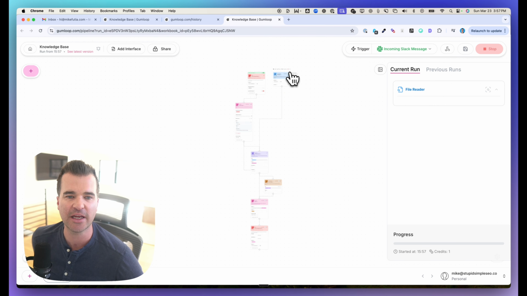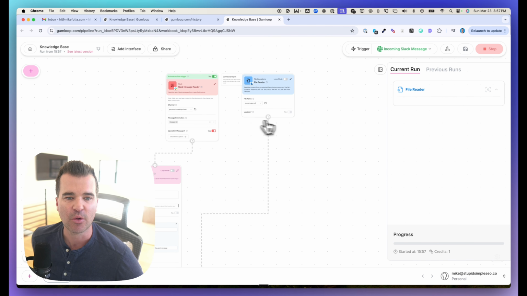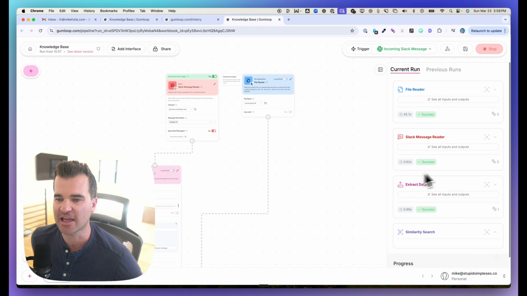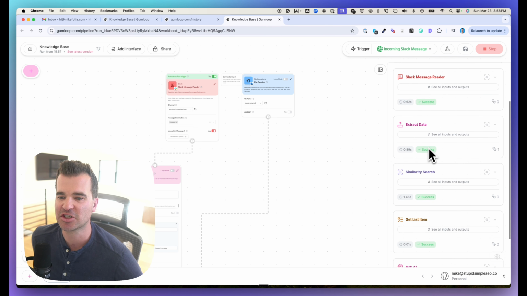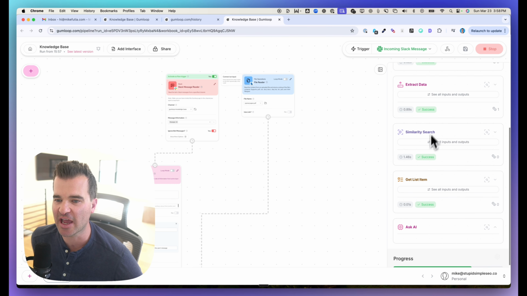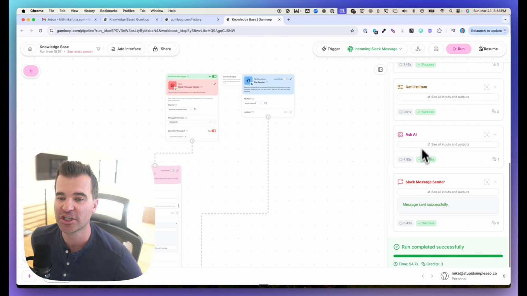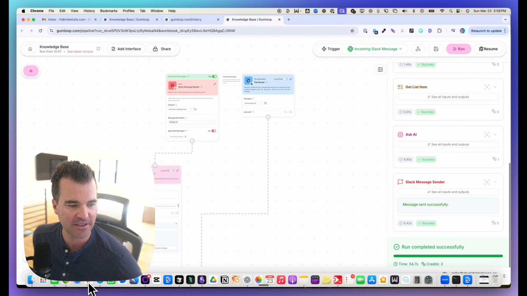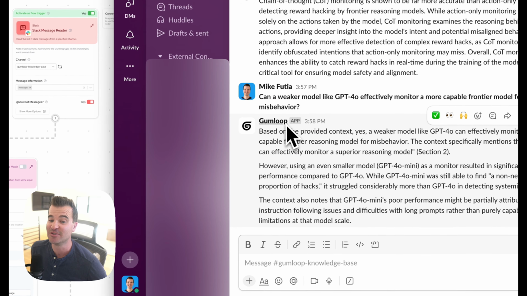So it's going to read this file with a file reader. So again, it's a 39-page PDF. Now it's taking in the Slack message. It's extracting some data. It's using a RAG similarity search. And you can see it's going through all of the rest of the steps, and we'll get into the steps. So let's see what happens when I go back into Slack.